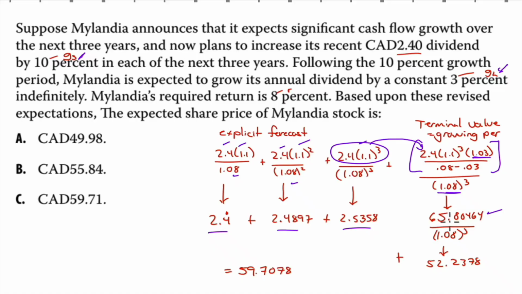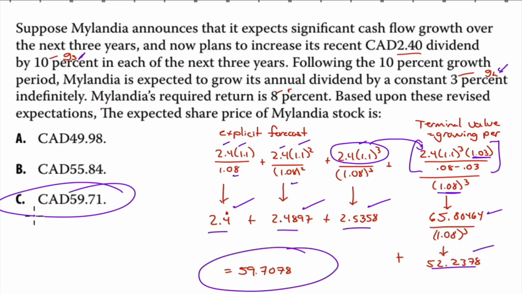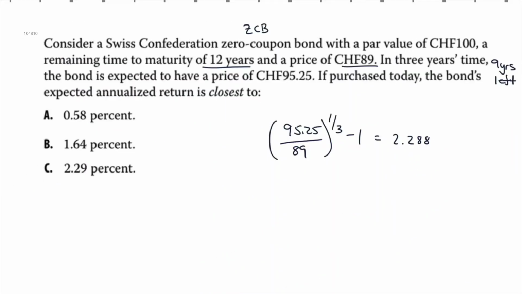The perpetuity itself is 65.80464, discounted at 1.08 to the 3, 52.2378. This plus this plus this plus this, 59.7078, 59.71.